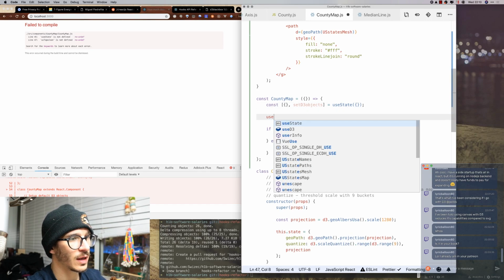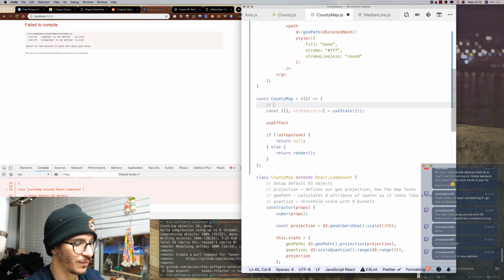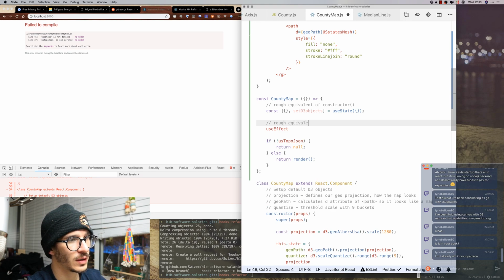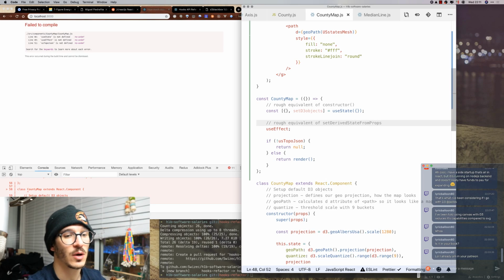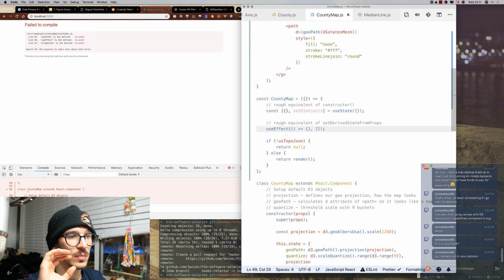Now we're gonna have a useEffect. So this is the rough equivalent of constructor, rough equivalent of set derived state from props, right? That's basically how we're doing this. That's how we're approaching it. So we have useEffect. useEffect takes a method and an array that tells us when to actually run this, so that we don't have to, you'll see, that makes our components more optimized.